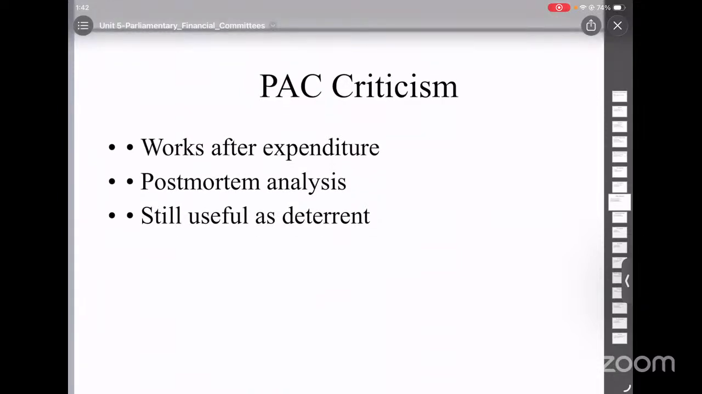So let's now look into some of the criticisms against the Public Accounts Committee. One of the main criticisms is that the Public Accounts Committee works after the money is spent. But still it is important because it can detect corruption, it can prevent future mistakes, and it creates fear in administration. So basically, the Public Accounts Committee is like a watchdog of public money.